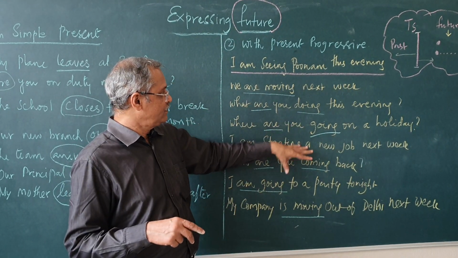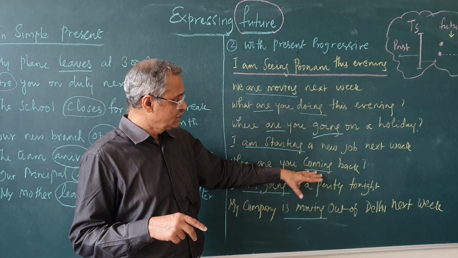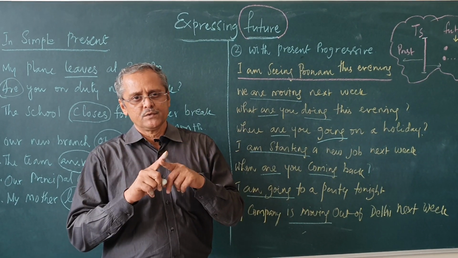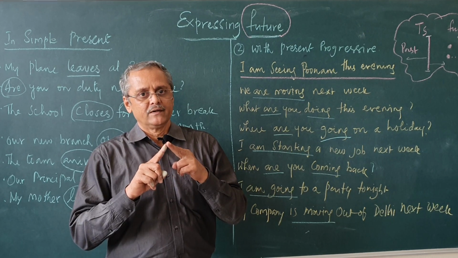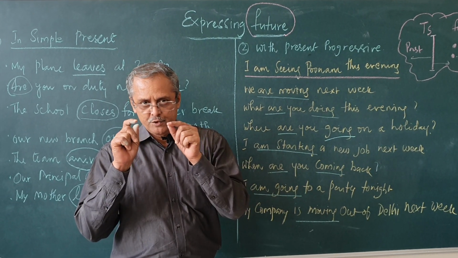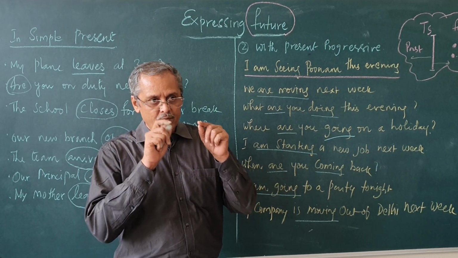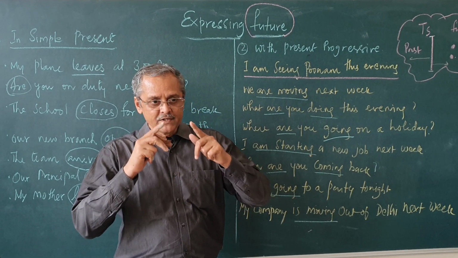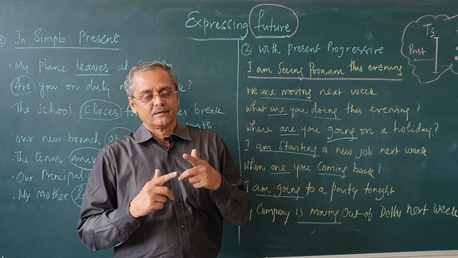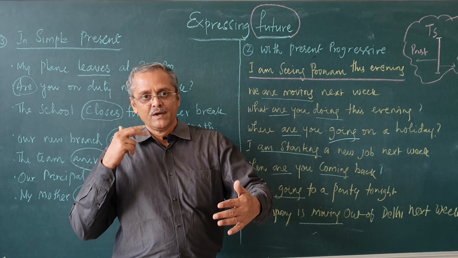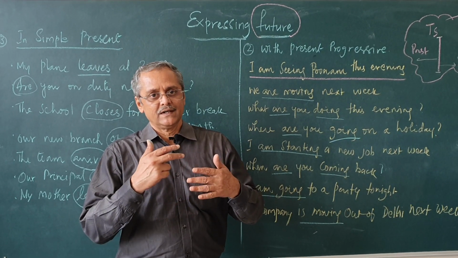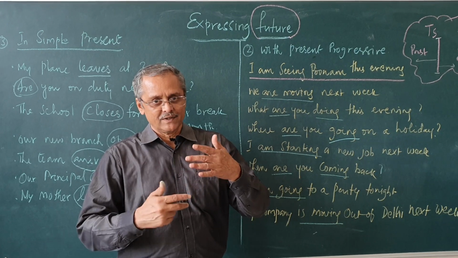This is the first video, you can go through this, and in the next video we will see how the going to structure is used to express future, then what is the minute difference when we use will and when we should use shall, and how the future is expressed in passive constructions. Then how do we express future continuous actions. I request you to wait for the next video.